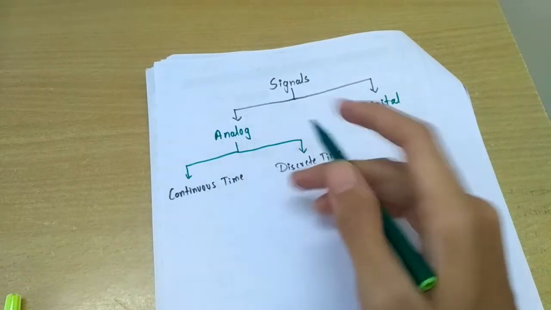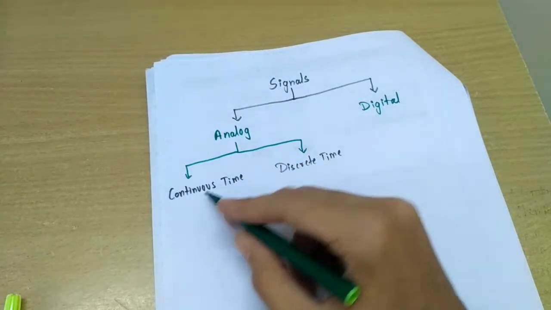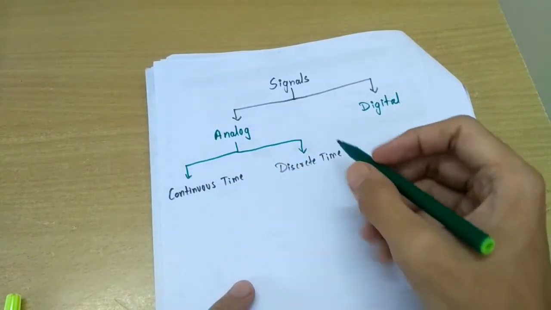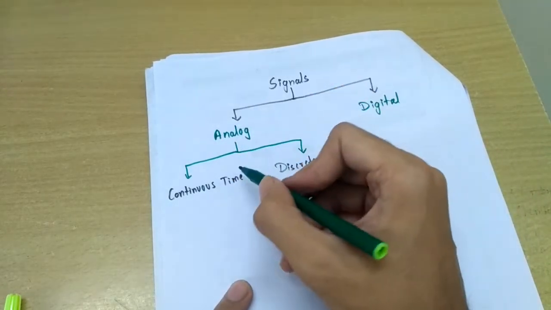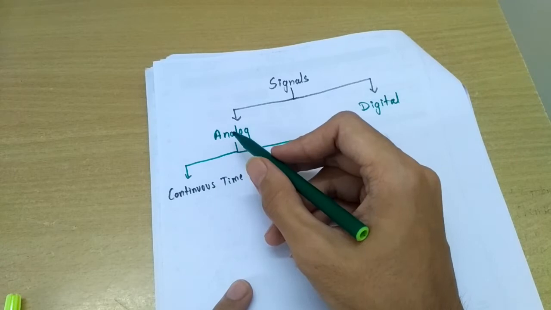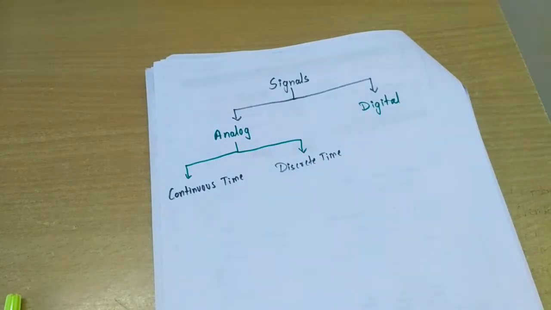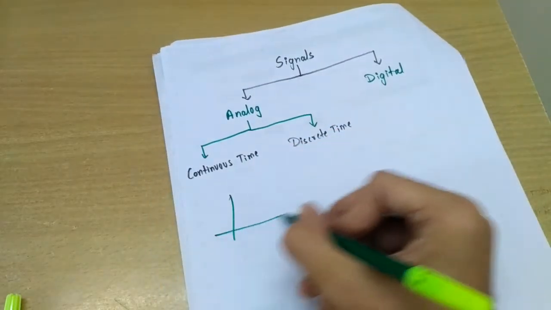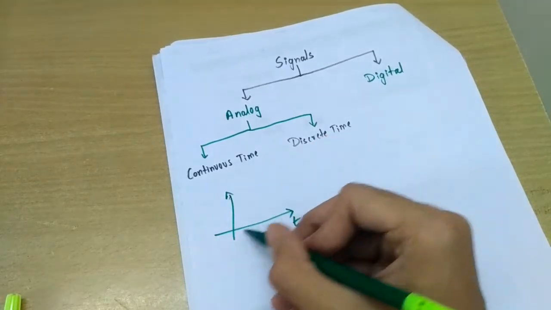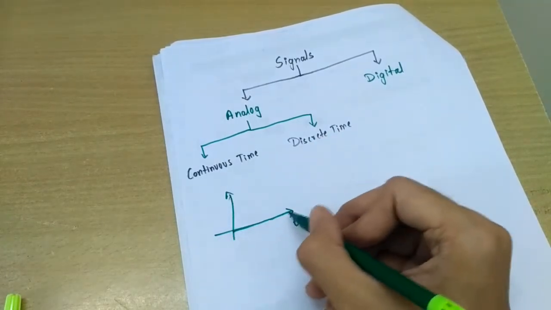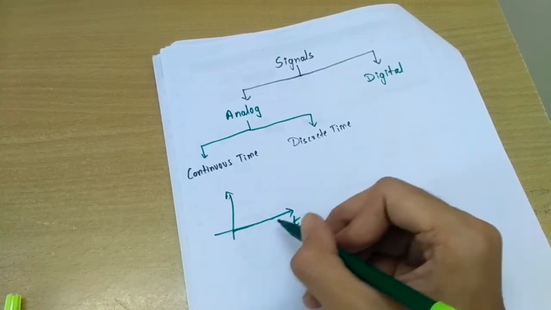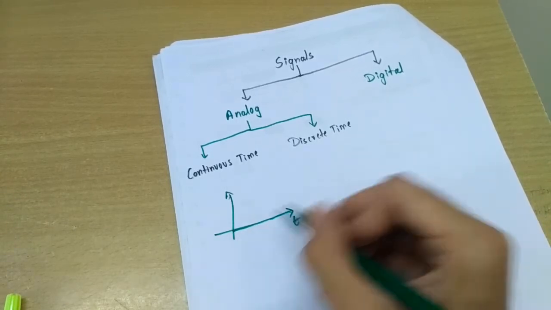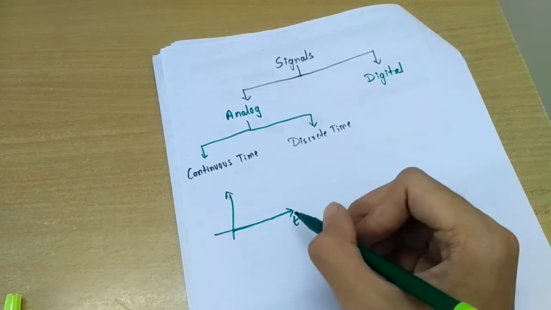So analog signals are further classified into two types, that is continuous time or discrete time. So discrete time signals are also analog signals, and continuous time signals are also called analog signals, right? So what is the difference? So in continuous time, as we all know, the name suggests that we can have any number of values. Okay, so it is continuous in time, that is t ranges from minus infinity to plus infinity. Okay, whole t axis is being covered,